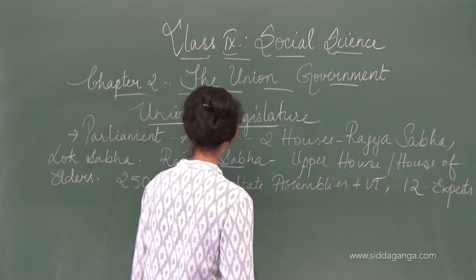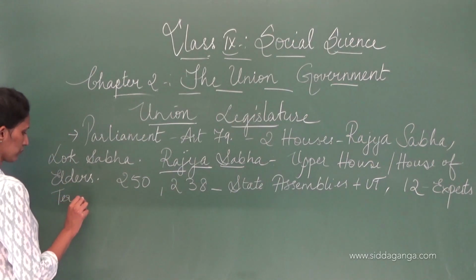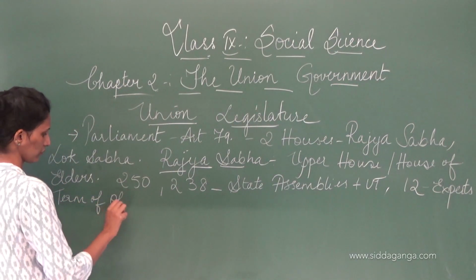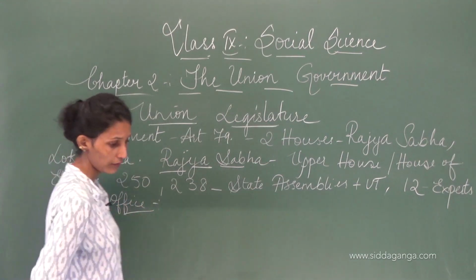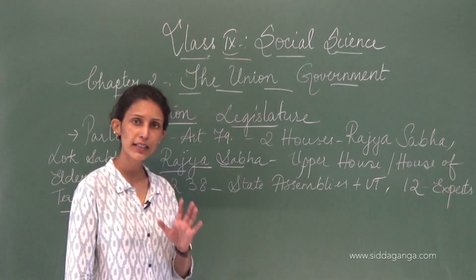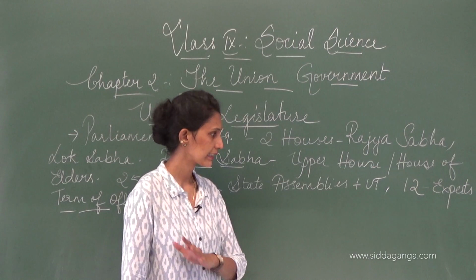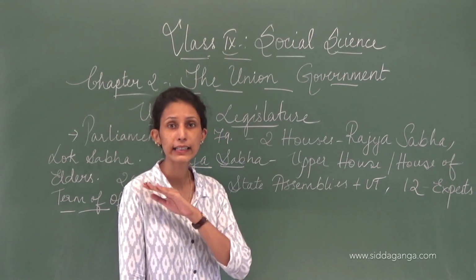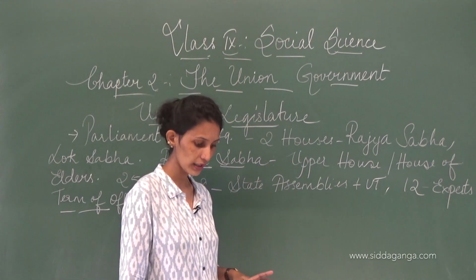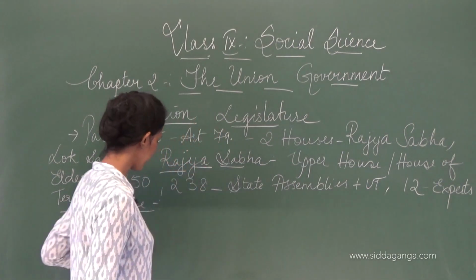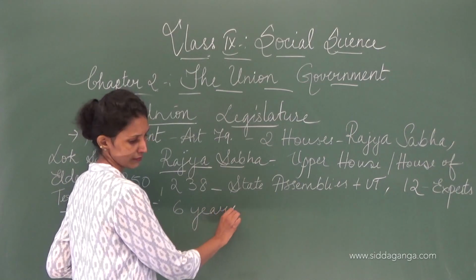Now we will see term of office. The Rajya Sabha is a permanent constituted body, and like the Lok Sabha, it doesn't get dissolved. But even though it's a permanent one, the term is 6 years for a member.